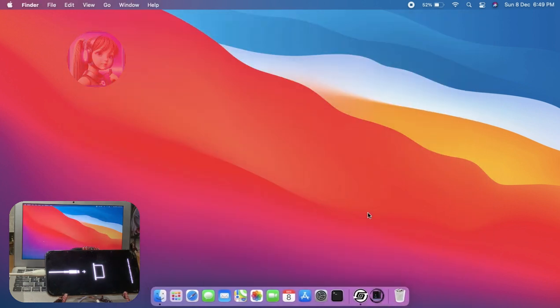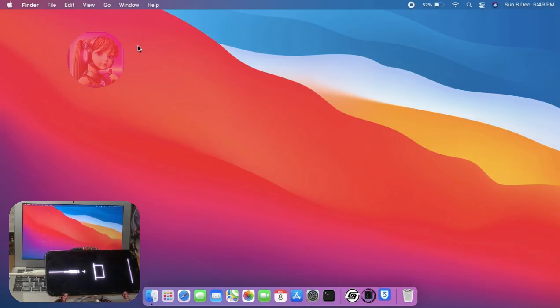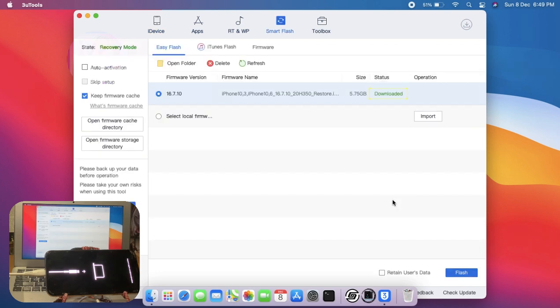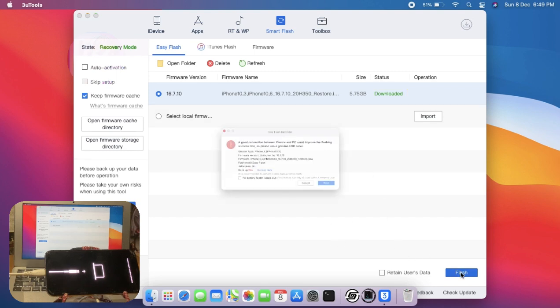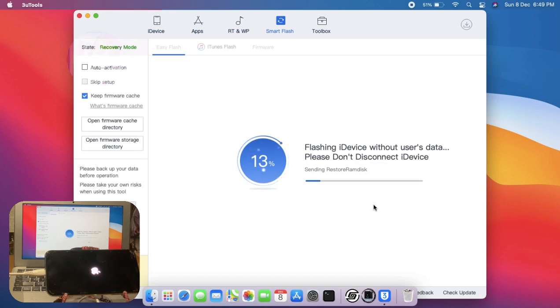Now, restore or flash the device by using iTunes or 3U Tools. Here, in my case, I'm using 3U Tools. Click on Go Flash. I have already downloaded the firmware files. In your case, you have to download it first. Now, click on Flash. Again, click on Flash. It will take several minutes to flash the device. So now, let's wait for the tool to complete the flash.